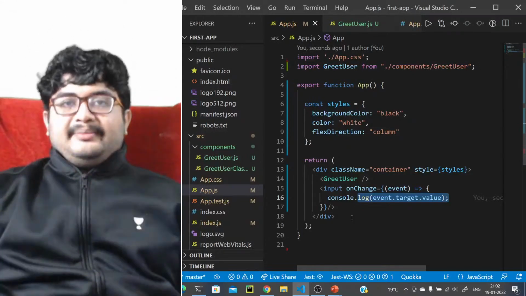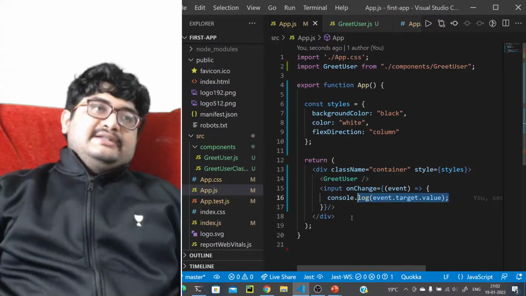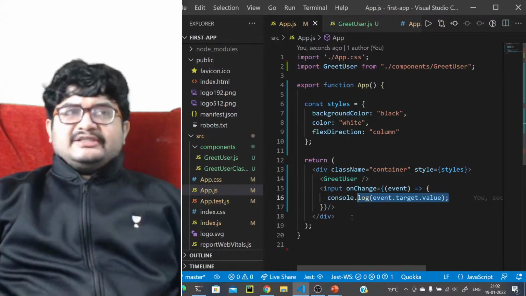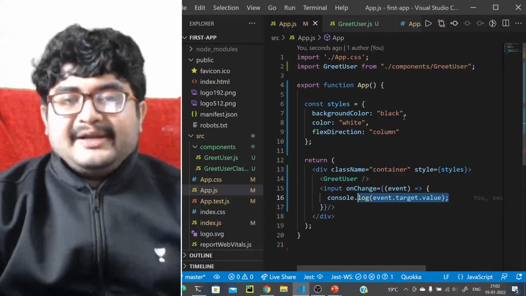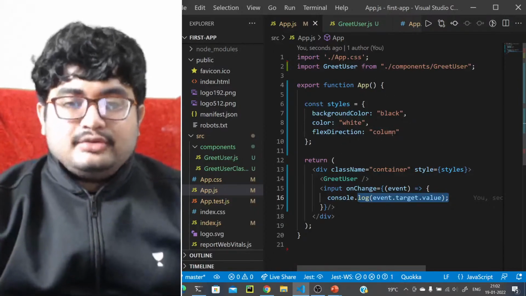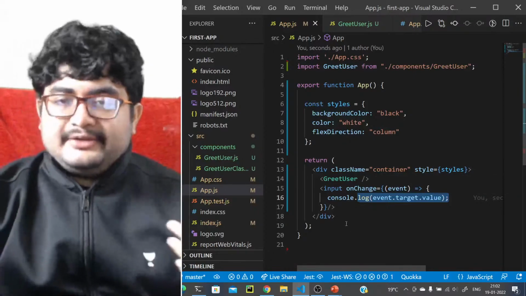So there are multiple of them, right? There are multiple of them, like there's on click, there's on change, there's on animation end, on animation start, on mouse over, like your mouse is entering some element, right? So on mouse over, like those things are also there. So you can read more about the event listeners that you can use.